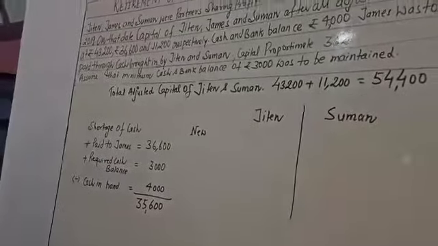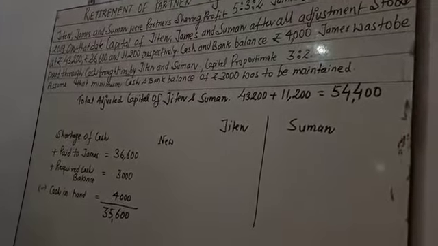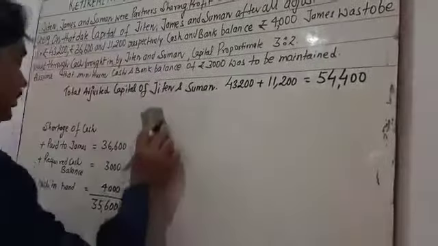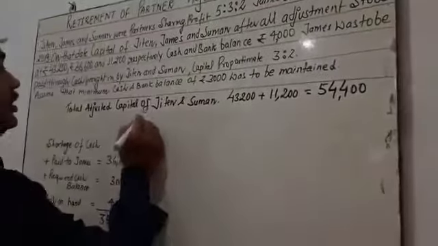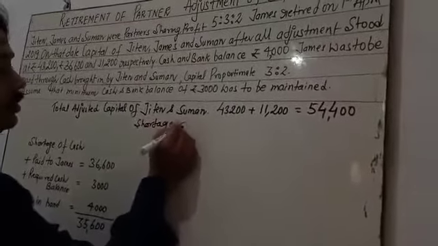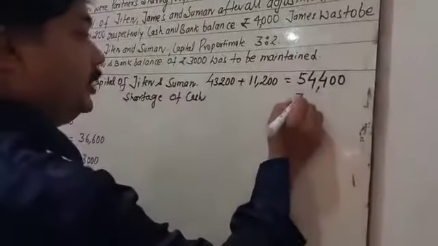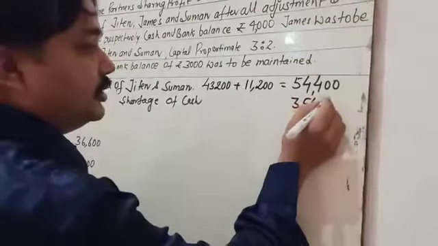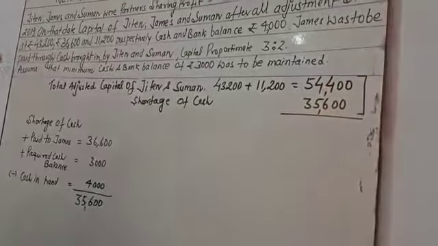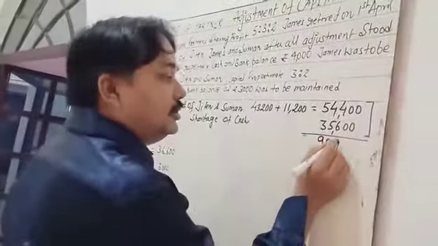So I want to draw the new capital, that is 90,000 rupees. So you have to first add the shortage of cash here. Shortage of cash is equal to 35,600. Okay, so this amount is going to be required by existing partner. So total amount is 90,000 rupees.